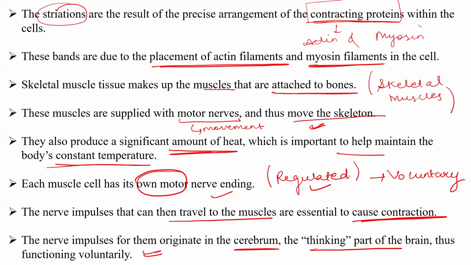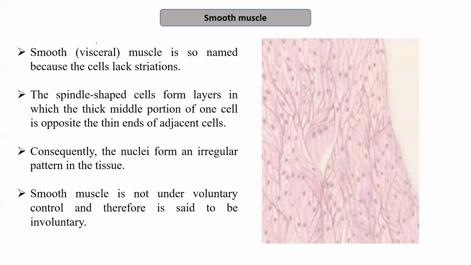This is the smooth muscles. So smooth muscles are also known as the visceral muscles. Why are they called smooth muscles? Because they lack the striations. You can see here there is no striped-like pattern. So no stripes are present. Therefore it lacks striations and it is called smooth muscle.